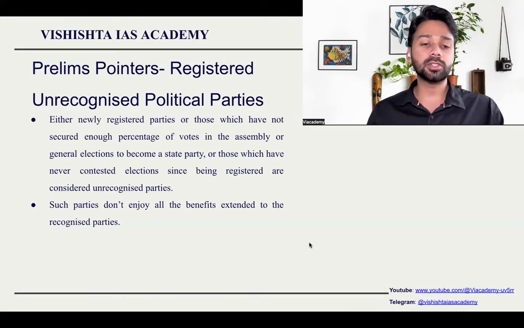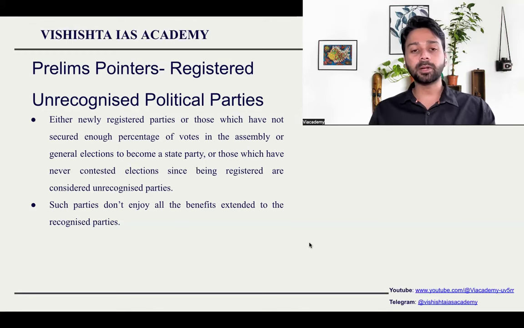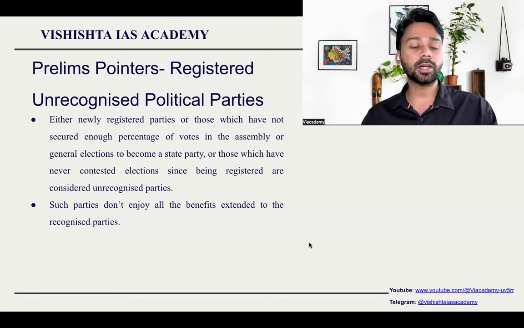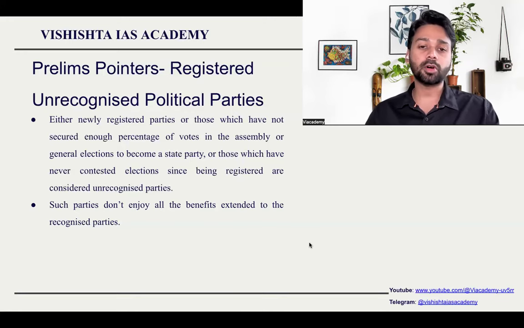One of the major problems with registered unrecognized political parties is that they are used for propagation of black money. They are used for funding of illegal things, because political parties in India do not come under the Right to Information Act, and they do not have to disclose the funds provided to them. People who are providing funds will be kept anonymous. Because of all these problems, a lot of people start unrecognized political parties and they don't even contest in elections. So such problems have to be dealt with very strictly.